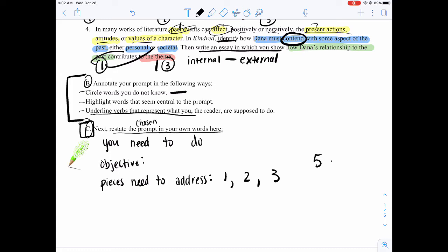So that would be an introduction, 3 body paragraphs, and a conclusion paragraph. So you want to figure out the 3 body paragraph points you're addressing, and those come from your prompt. So when you're restating the prompt in your own words, make it flow nicely. As you're writing it, address your 3 pieces of the prompt and make sure you figure out what you need to do when you're addressing those pieces.